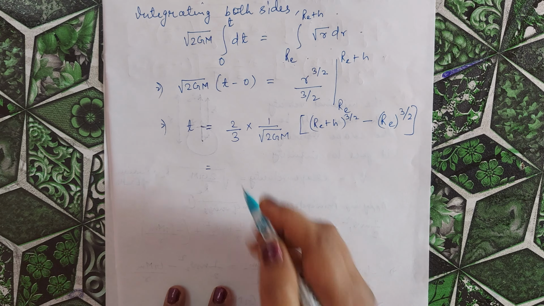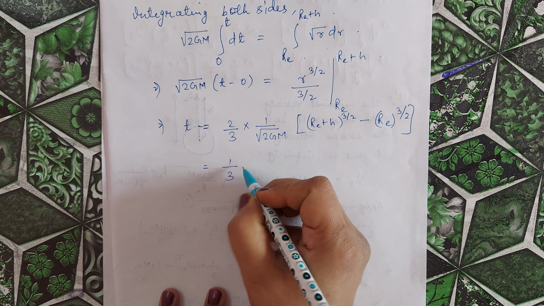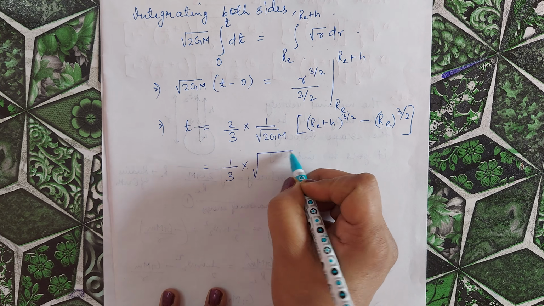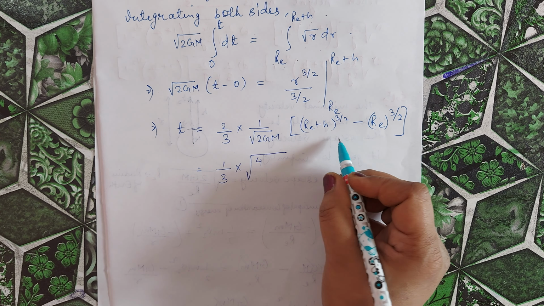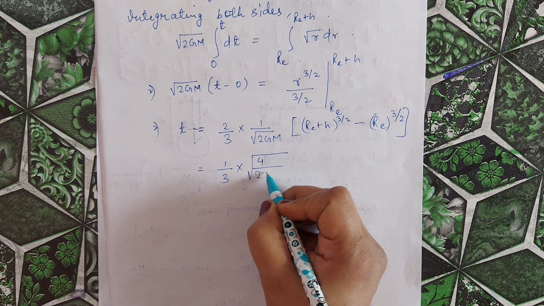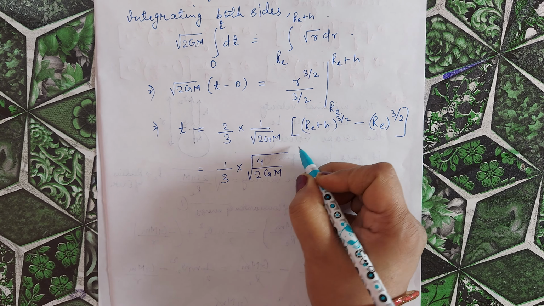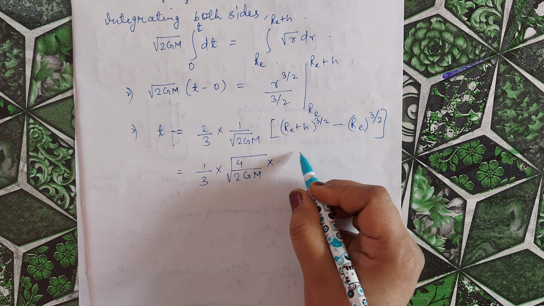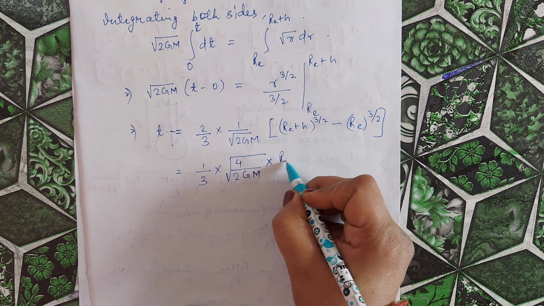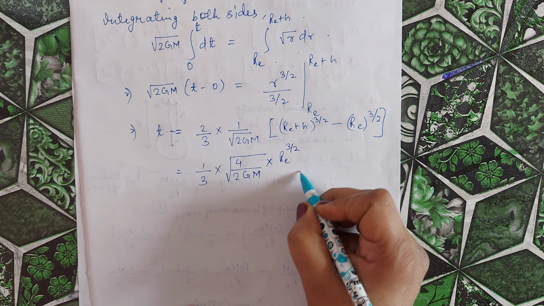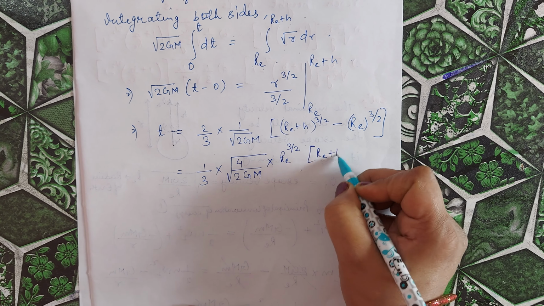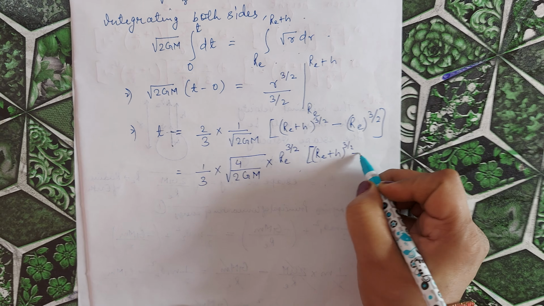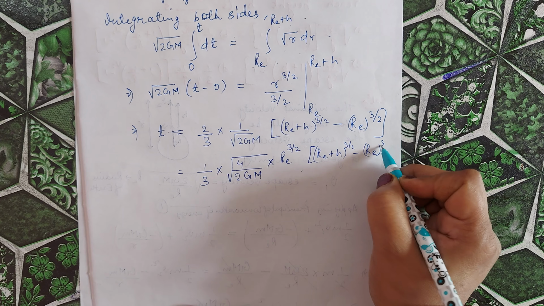So 1 by 3 into root under, this 2 will come inside and become 4, and we have 2GM. Here we can write Re to the power 3 by 2 times (Re plus h) to the power 3 by 2 minus Re to the power 3 by 2.